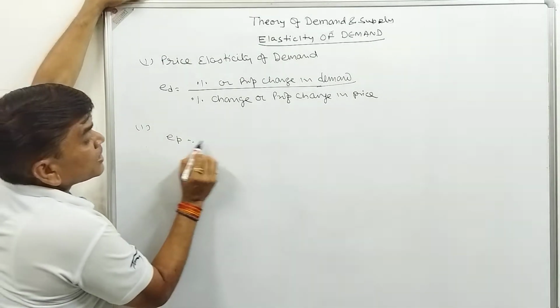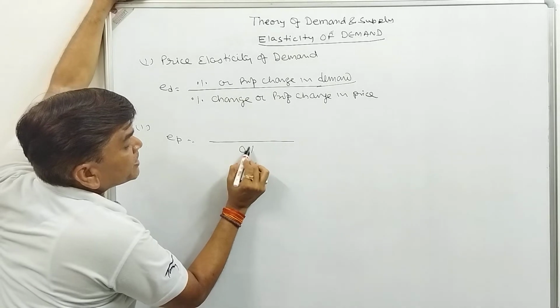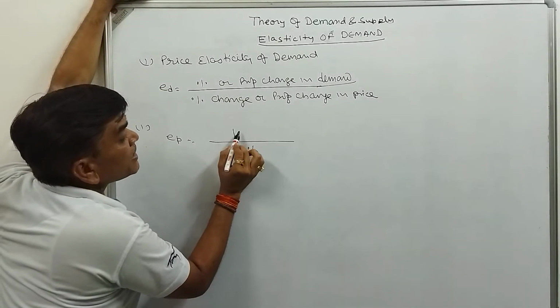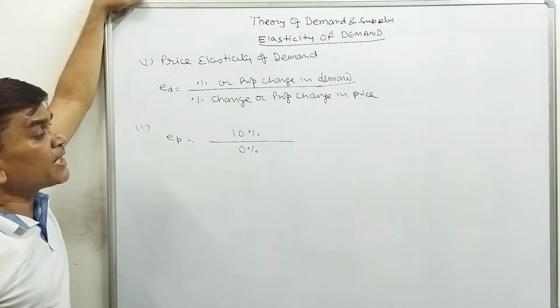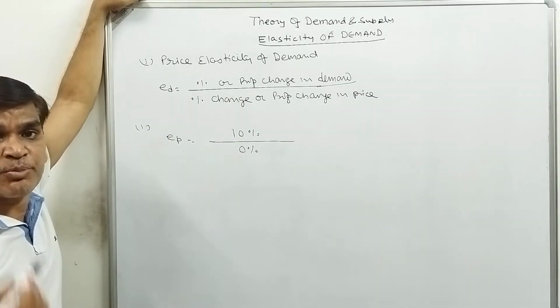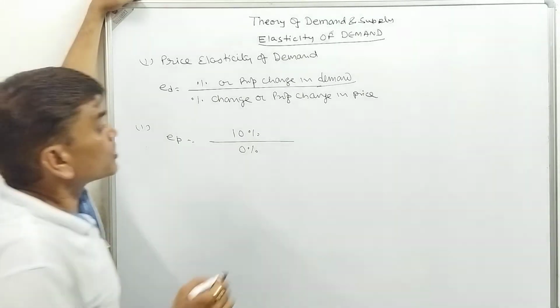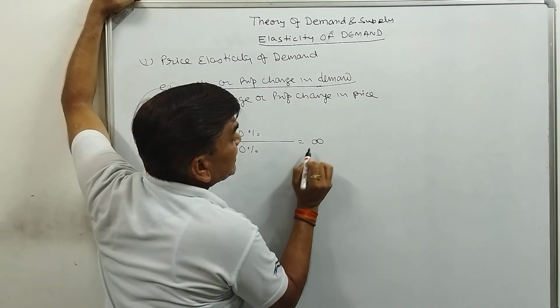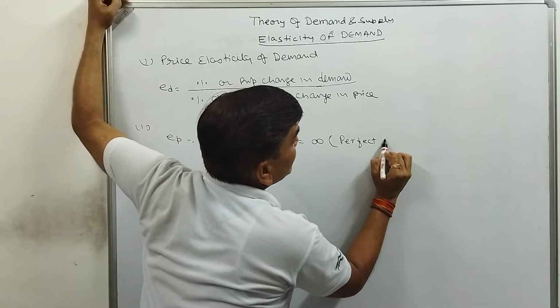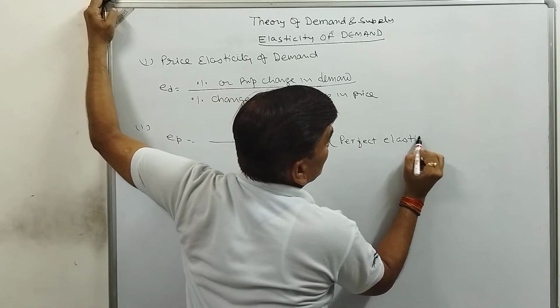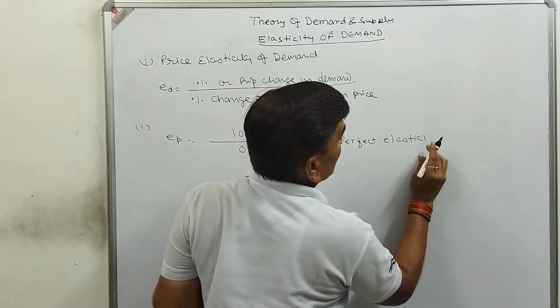If change in price is 0%, but the change in demand is 10%, sometimes the price of a commodity does not have any change, but we have to purchase more items. So here we will say it's a perfect elastic demand.